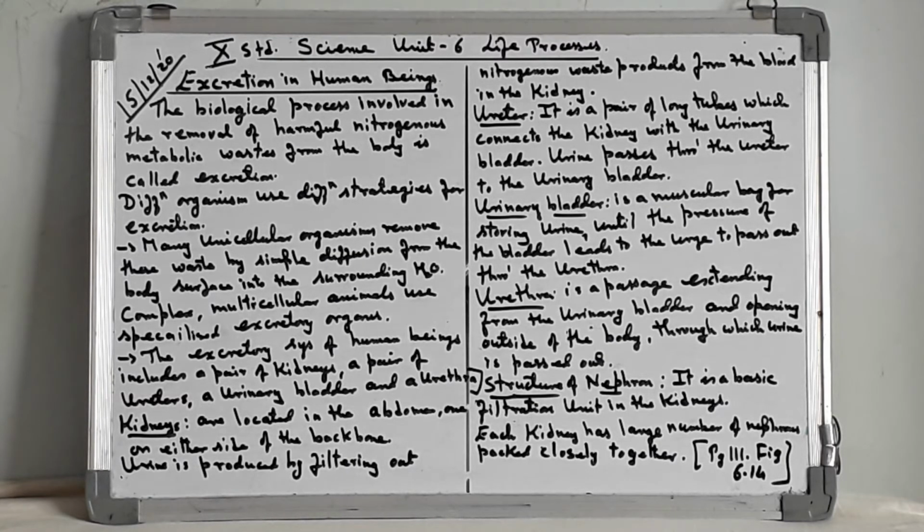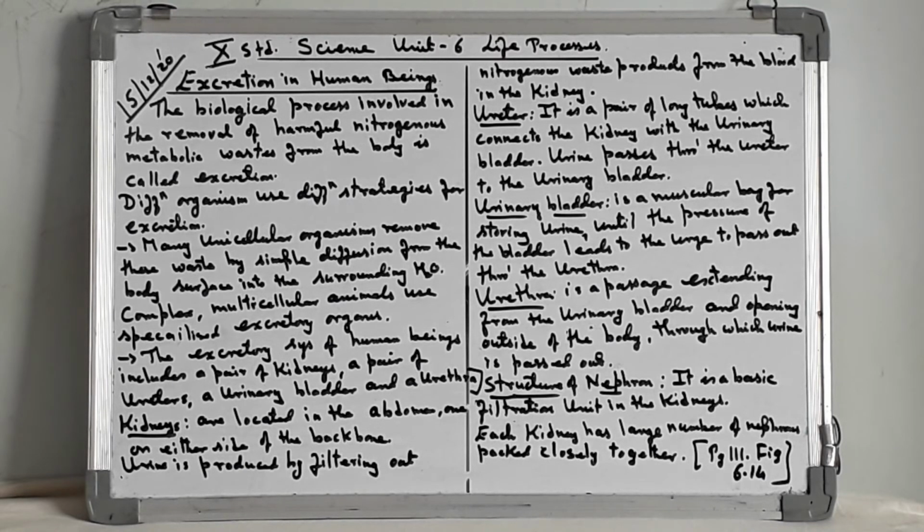Complex multicellular animals use specialized excretory organs. The excretory system of human beings includes a pair of kidneys, a pair of ureters, a urinary bladder, and a urethra. Kidneys are located in the abdomen, one on either side of the backbone. Urine is produced by filtering out nitrogenous waste products from the blood in the kidneys.